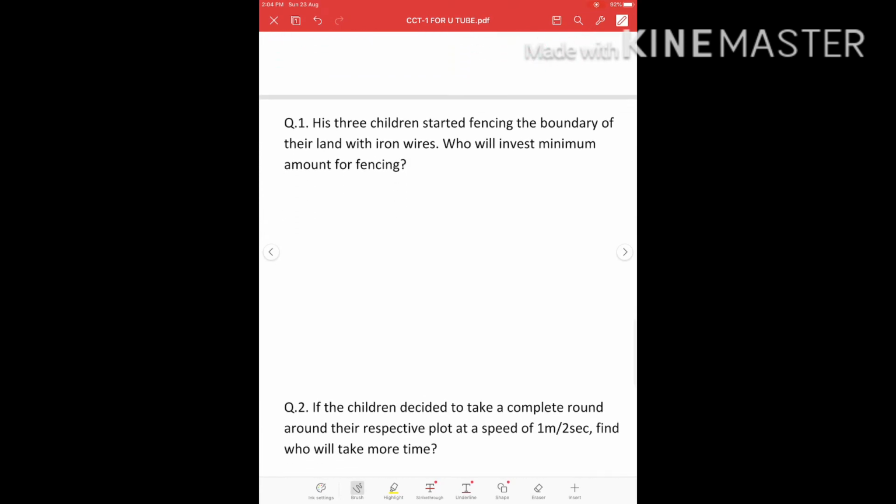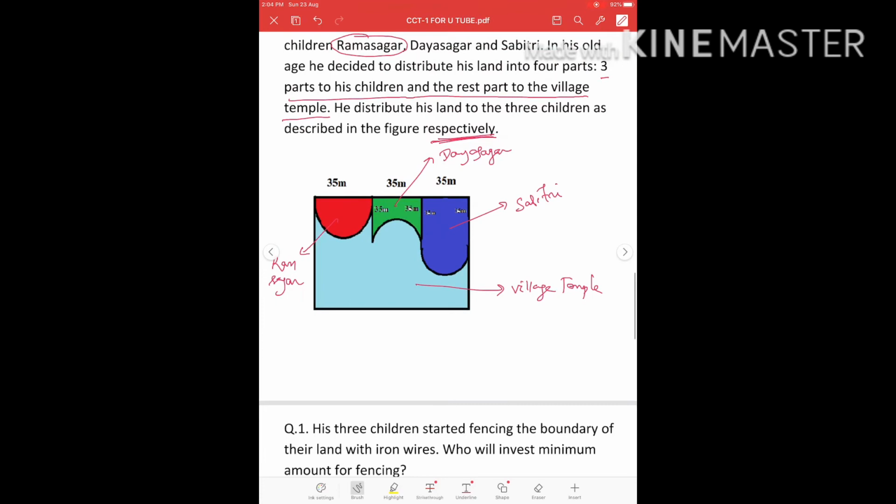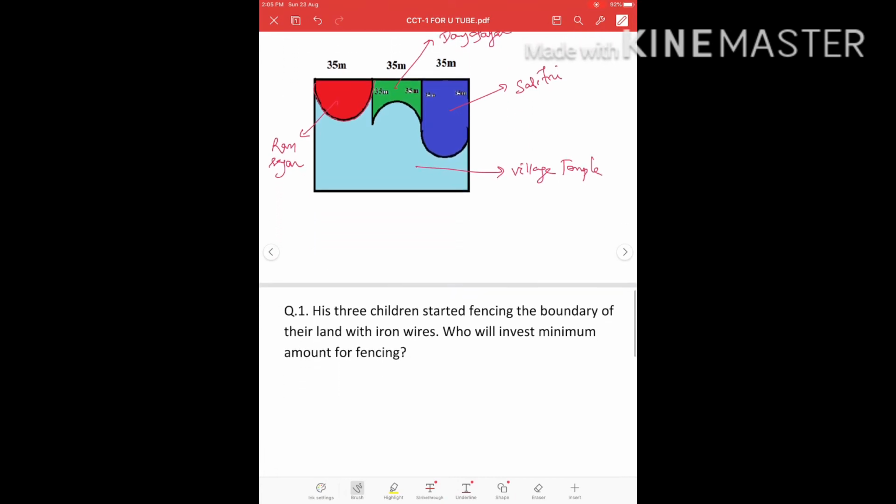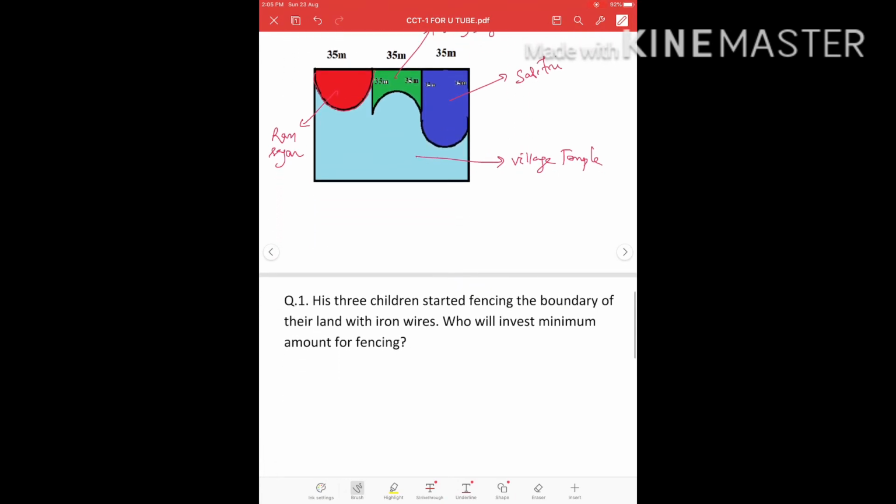Now comes to the question. His three children started fencing the boundary of their land with iron wires. Who will invest minimum amount for fencing? Since we have to fence the boundary, that means we have to consider the perimeter of the field. Okay, so we have to find the length of boundary or the perimeter of all the figures of all the three children respectively. First, let us find out for Ramsagar.